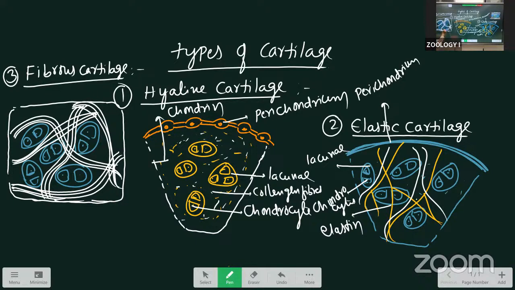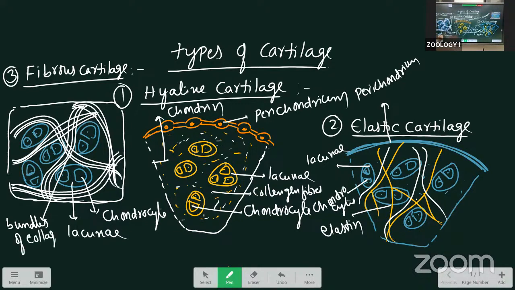Next, this one is the same: lacunae, chondrocyte. The perichondrium is absent, and there are bundles of collagen fibers. Where is it located? Mainly, this one is present in the walls of the nose.